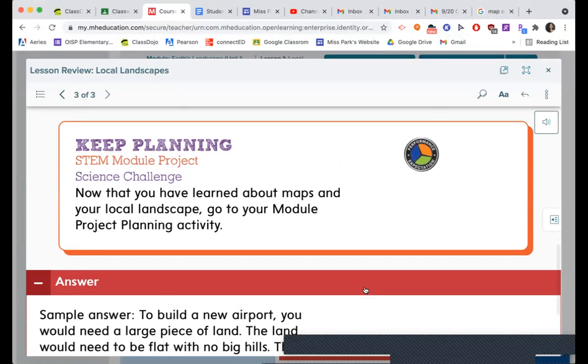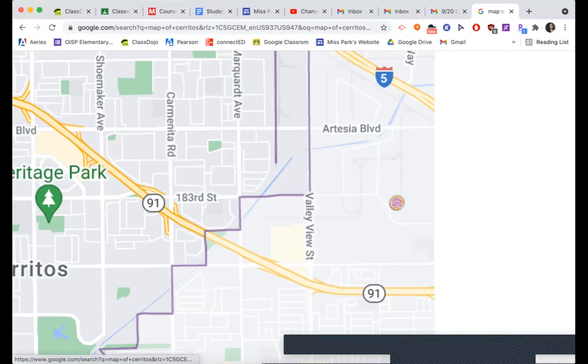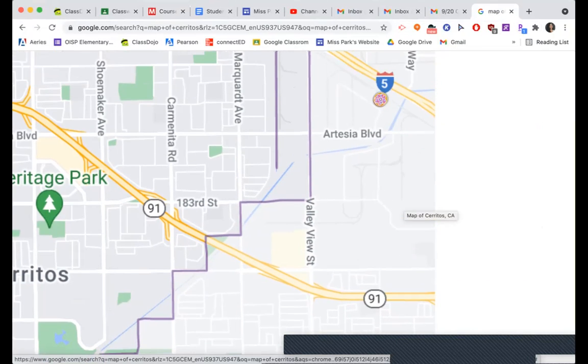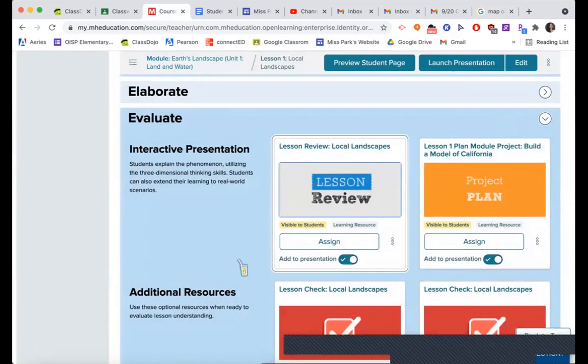And we might say something like, we need to build a new airport, you would need a large piece of land. The land would need to be flat with no big hills, and there should also be no water around it. And it looks like there really isn't. There's a little river, but it's not like they're going to plunge into the ocean or a big lake. All right. So that is it, guys, for what you're doing in your science.